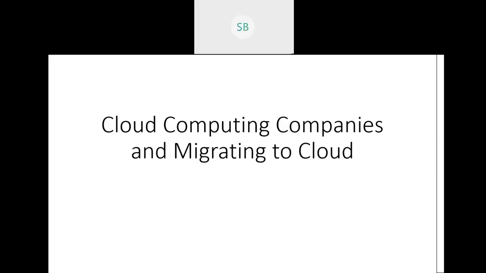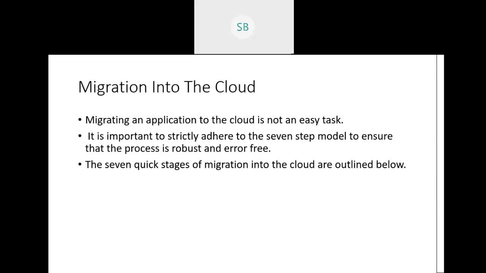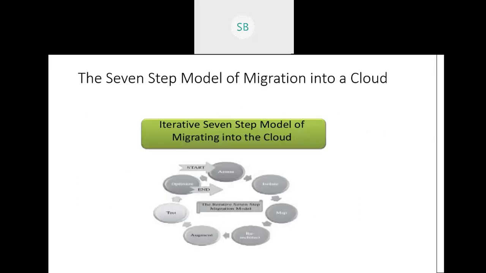Okay, so let's start the class now. Yesterday we started with the cloud migration chapter, where we discussed what cloud migration is. Cloud migration is basically putting an enterprise application into a cloud. If we have an enterprise application and we move it to the cloud, then it is known as cloud migration. We also studied a 7-step cloud model.